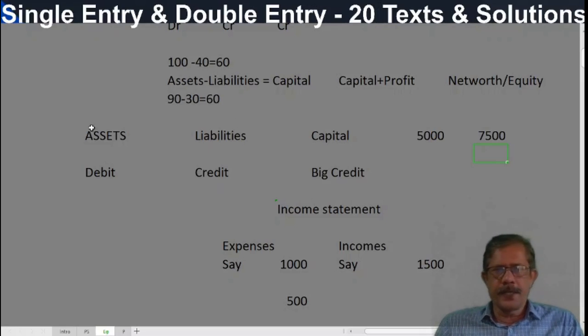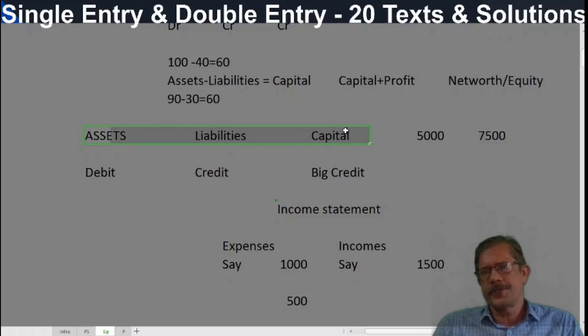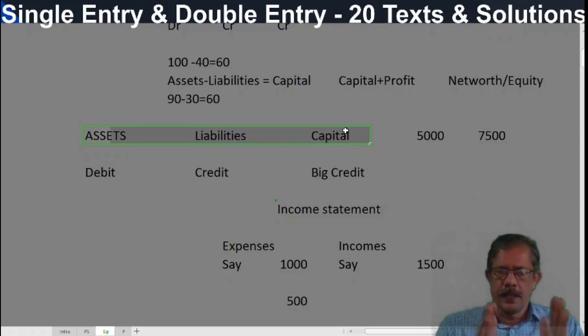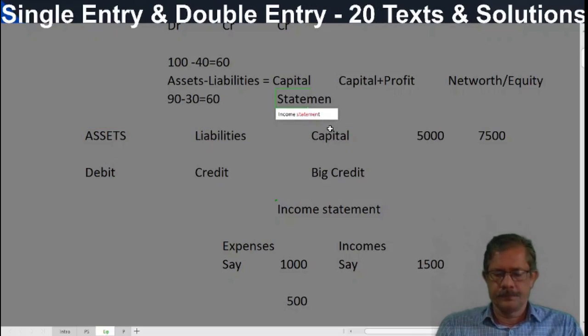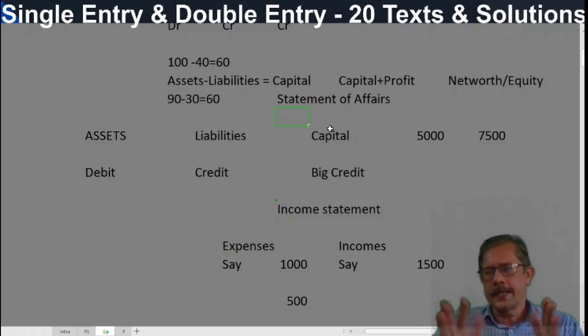And there is no debit and credit for the balance sheet. Only assets, liabilities, capital. The opening balance sheet, in the incomplete double entry system we call it what? Statement of affairs. This is like a balance sheet.